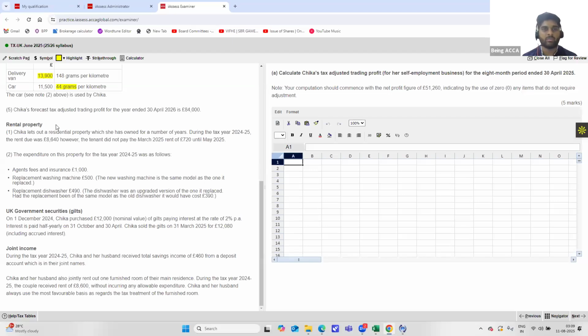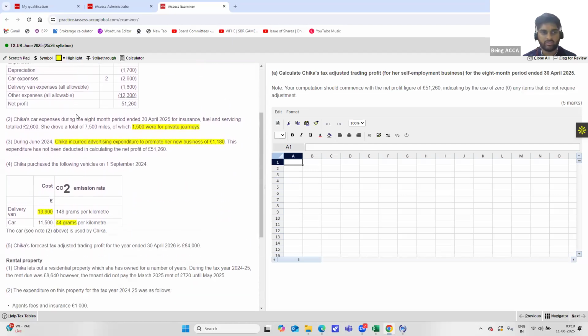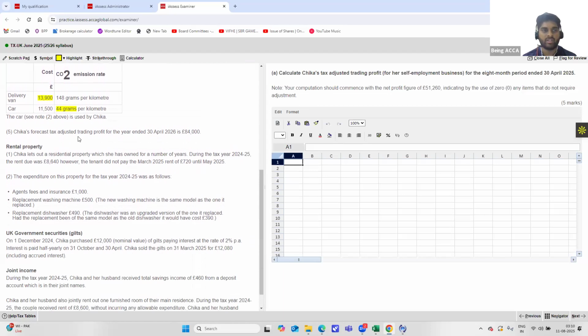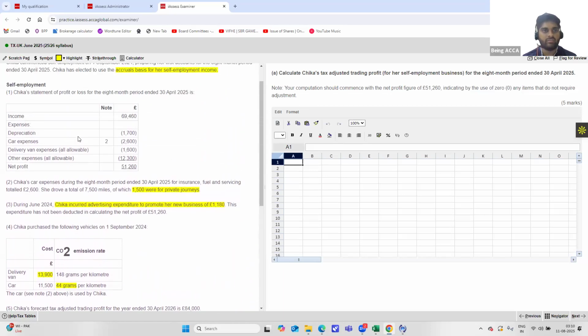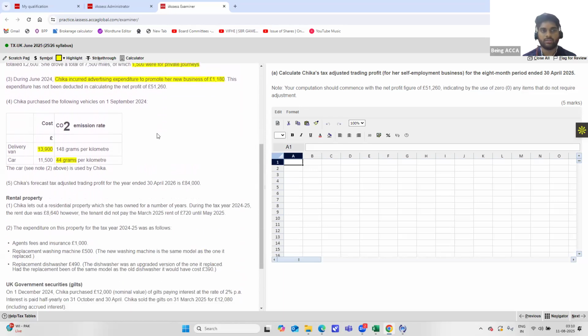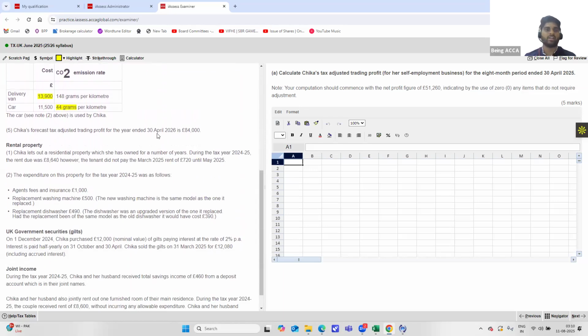So guys, we are talking about rental property, which means it becomes a part of the property income. This is clearly a completely different part in comparison to the self-employment. When we're talking about rental property, here they have only mentioned that self-employment is on the accrual basis. So we should never assume it also means it is for rental property. Rental property for individuals should be done on the cash basis and not the accrual basis. So since the rent due was 8,640 pounds and the tenant did not pay 720 pounds, we shall highlight this because this is not cash that we have received, so this should be deducted from the rent due.